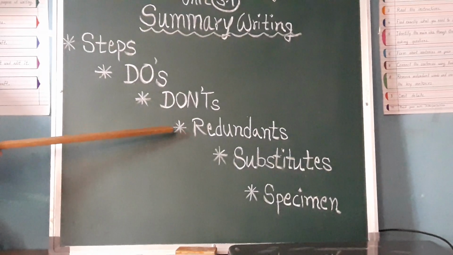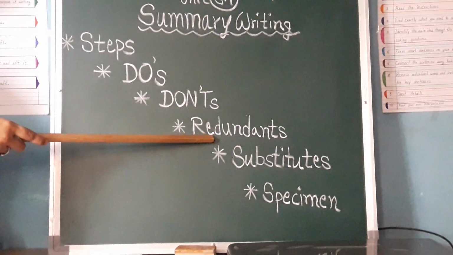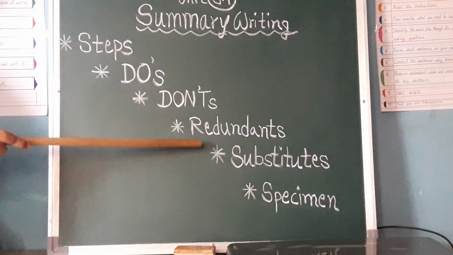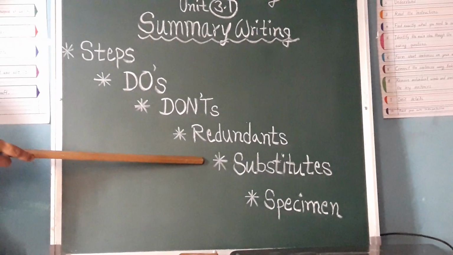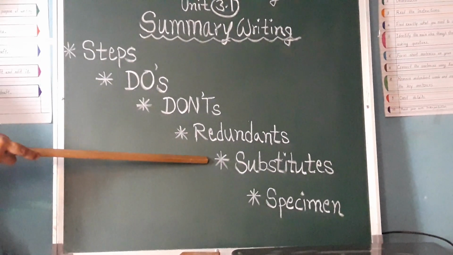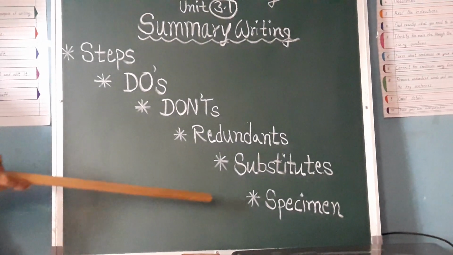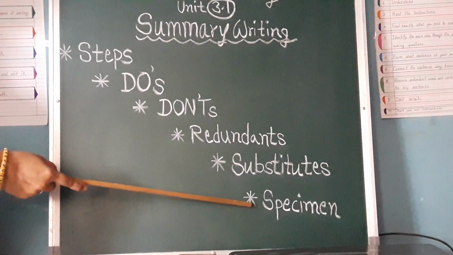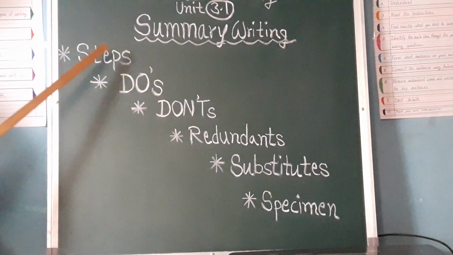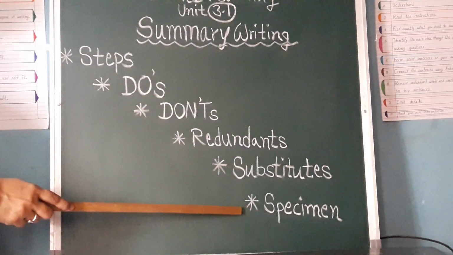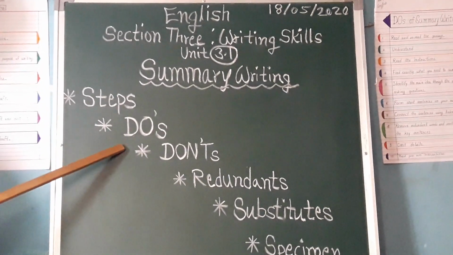Then in the brainstorming activities, we are introduced with the redundant words. Then substitutes, you are knowing one word substitutes for the group of sentence or words. And we are going to see specimen passage for summary writing. So all these points we are going to cover now in this lecture.